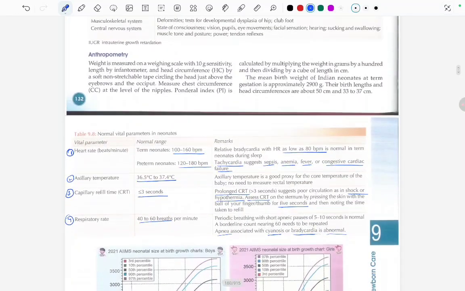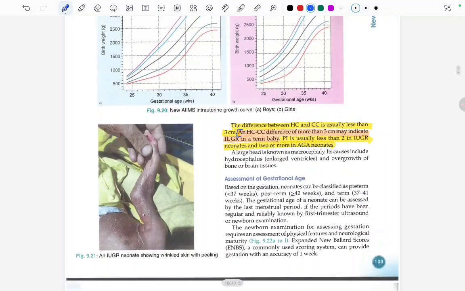In the anthropometry, we read about the vital parameters like the heart rate. In the term, it is 100 to 160. Axillary temperature is 36.5 to 37.4. Capillary refill time less than 3 seconds, and respiratory rate 40 to 60. Now we read about the head circumference, which is usually less than 3 centimeter, and if it is more than 3 centimeter, it indicates an IUGR baby. Ponderal index is less than 2 in the IUGR.